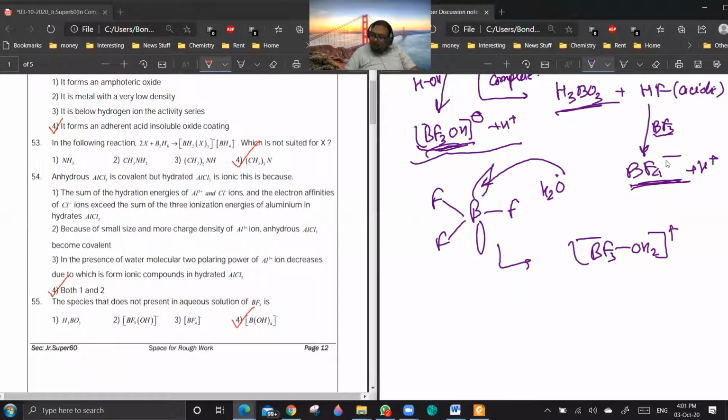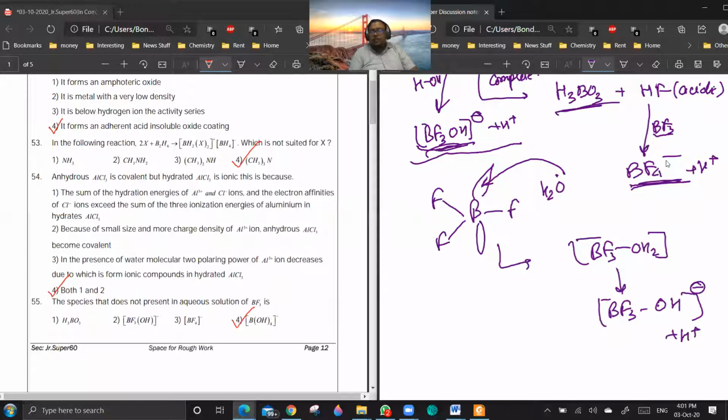This will also be formed, and it will give BF3OH minus plus H plus.